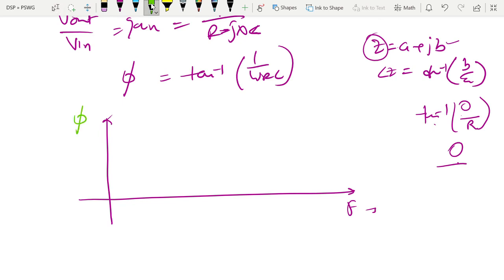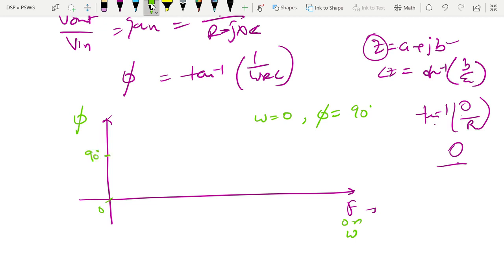When omega equals 0, what will be the value of phi? It is 1 by 0, infinity, and tan inverse infinity means 90 degrees. So at frequency 0, we have a phase of 90 degrees.